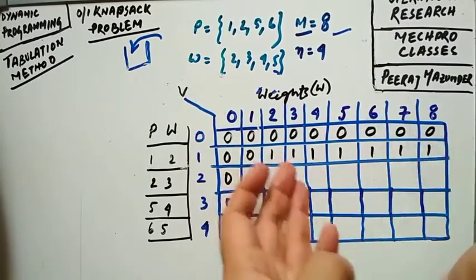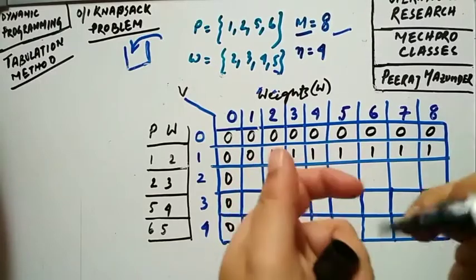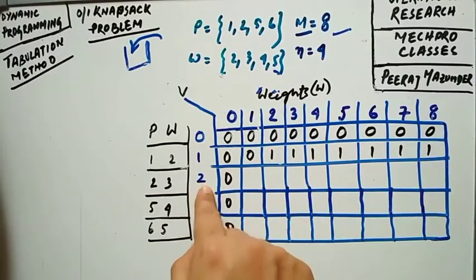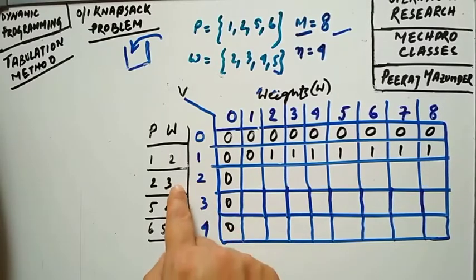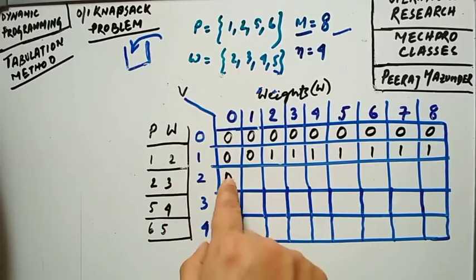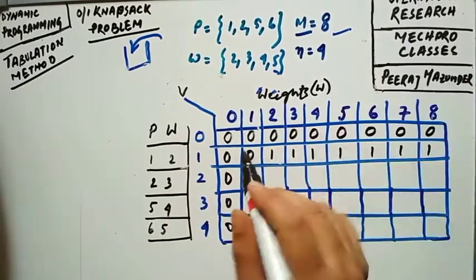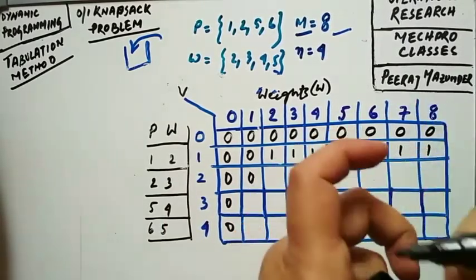It will be 1 whatever be the weight, okay? Now come to the next one. So considering the next object, look, now the weight is 3, okay? So for the first one and second one, it will be 0 as well, okay?